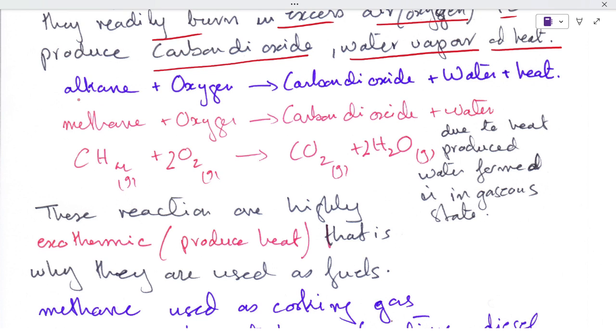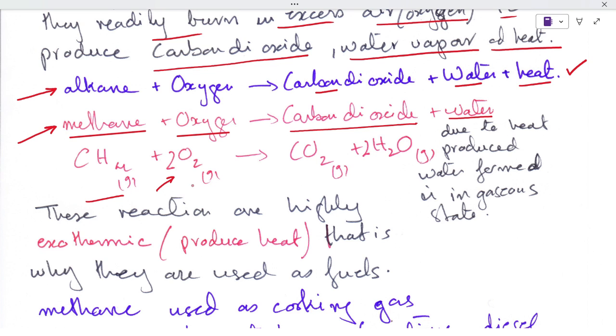So, I have written a word equation: alkane plus oxygen forms carbon dioxide plus water and heat. Now let's take the example of the first hydrocarbon, methane, plus oxygen, carbon dioxide, water. I have written the formula: CH4 (gas), oxygen (gas) forms carbon dioxide (gas), water (gas). Water will be in the form of vapors because of the lot of heat produced. These reactions are highly exothermic.